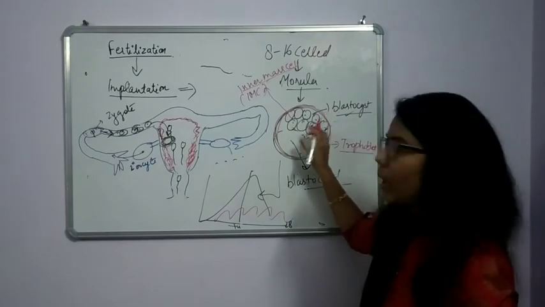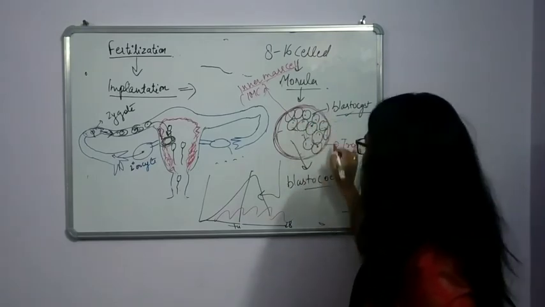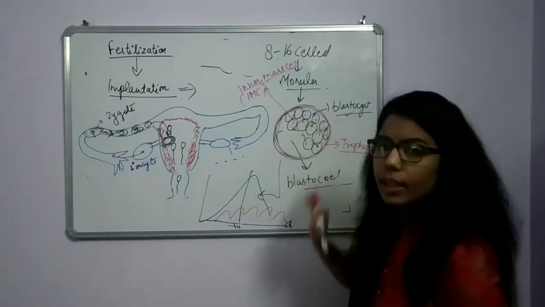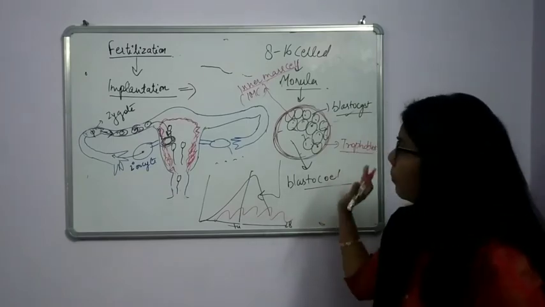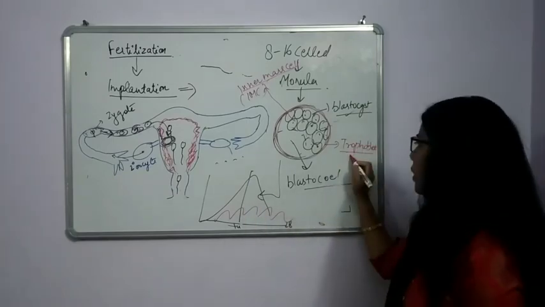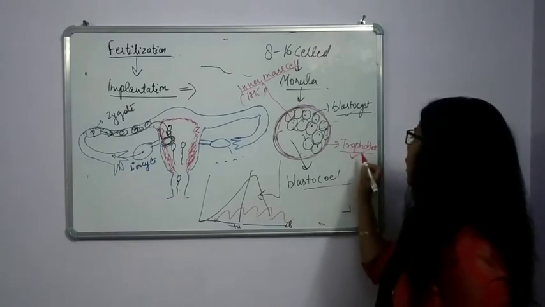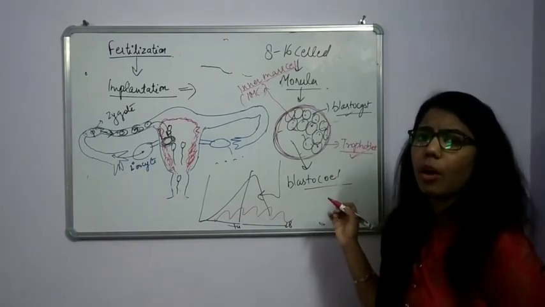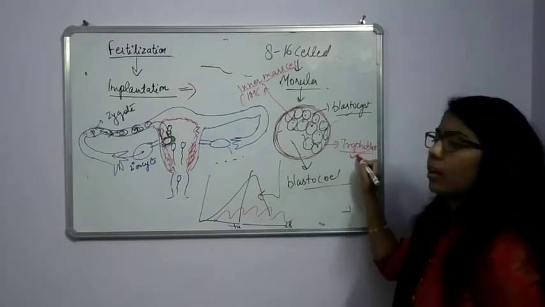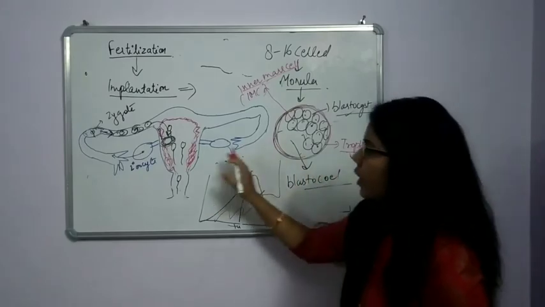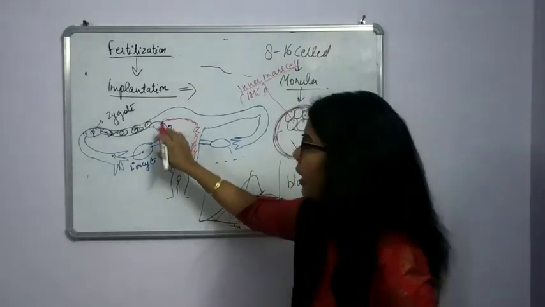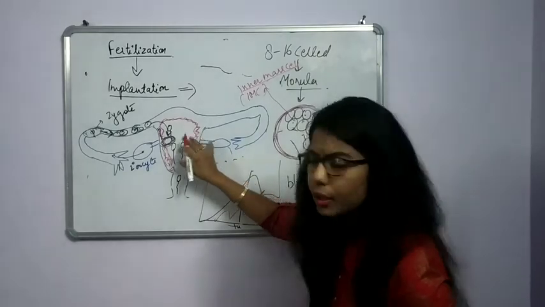So the outer part is trophoblast and the inner part is IMC. In later stages you will come to know the importance of the trophoblast, because it will form the amnion and villi-like structures which help this embryo remain inside the uterus.